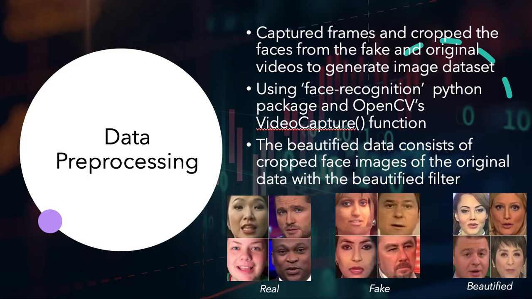Frames on which the face recognition didn't successfully work were removed from the dataset as it would cause irrelevant noise. The beautified data consists of cropped face images of the original data with the beautified filter. The final data looked like the images shown for each category on the slide.